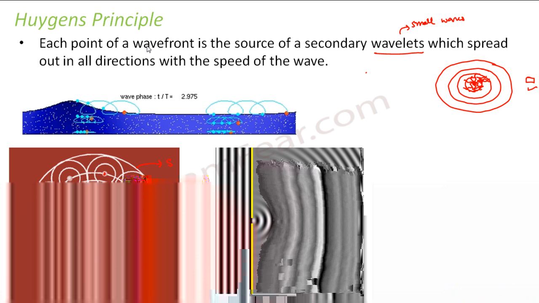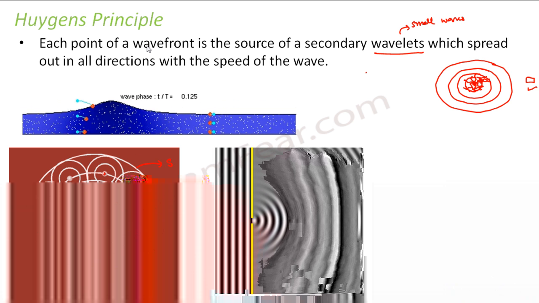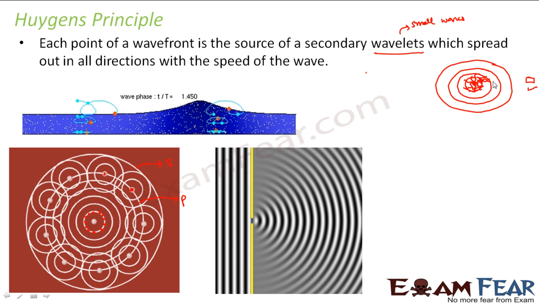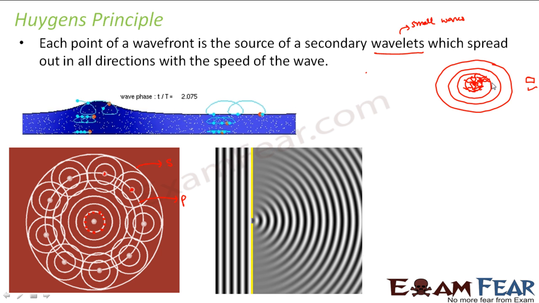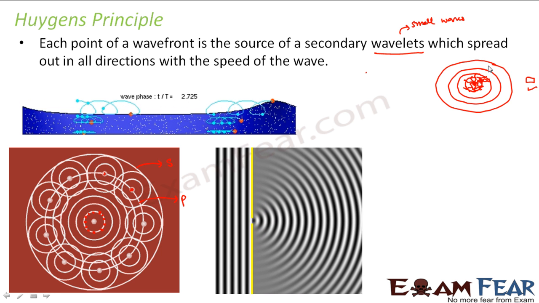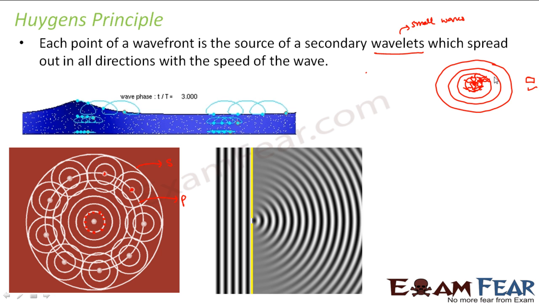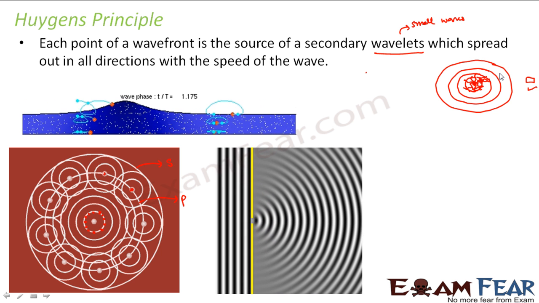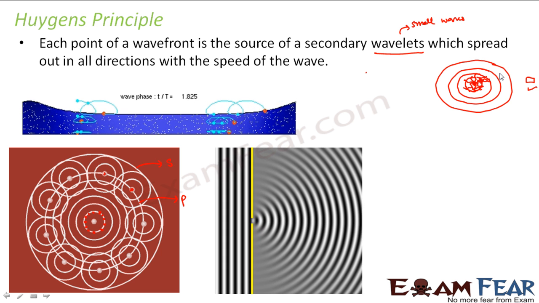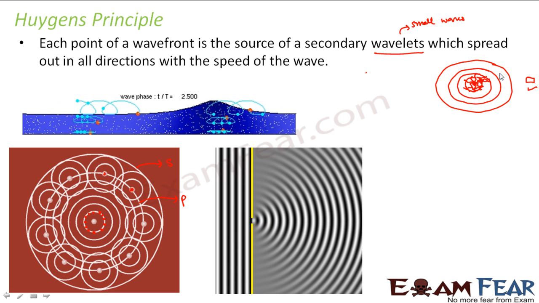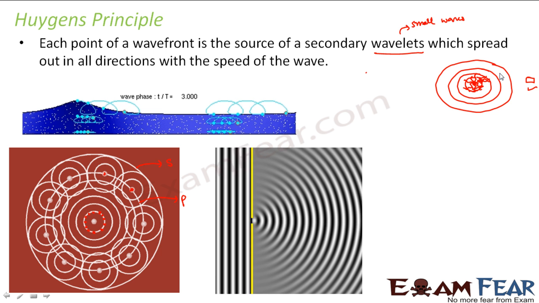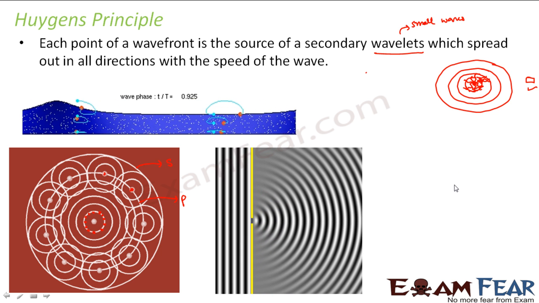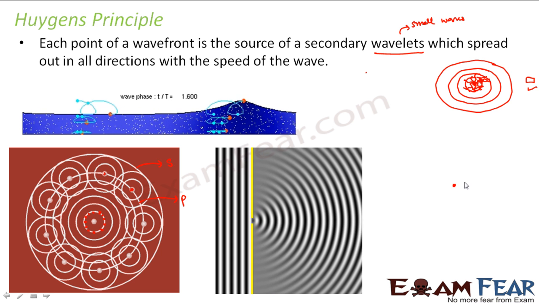It will not, because the disturbance will gradually fade. How will it fade? As I told, every point on the wavefront gives rise to wavelets, that is small waves. From there, again the secondary wavefront will be formed, and from there again small wavelets will arise. So gradually these wavelets will keep becoming smaller and smaller, and finally the effect will become nil. Right? Lastly, let us review Huygens principle.